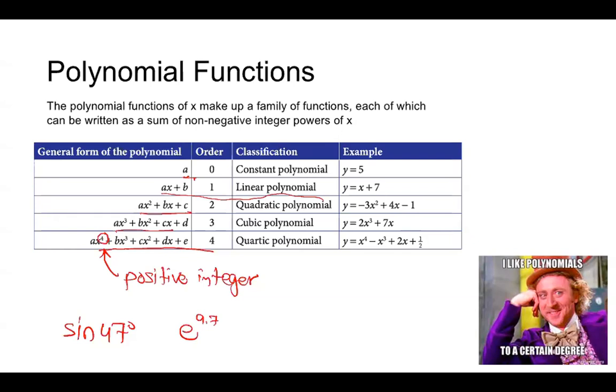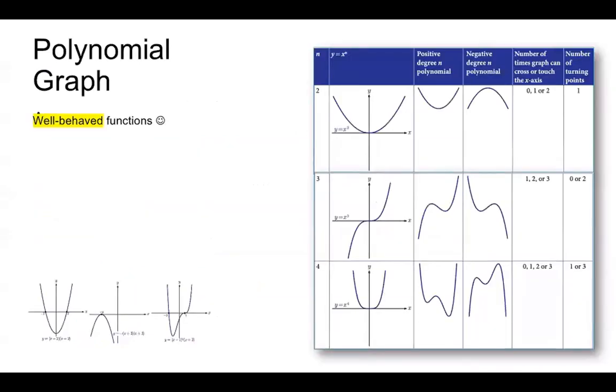Okay. So the constant function, y equals 5, as you can see here, linear, quadratic, cubic, quartic, or fourth power, and I think the fifth power is called quintic or something, then power 6, and we can go on, there is no limit. So why polynomials are important, and why we use them generally when we study derivatives, is because they are super well-behaved functions.